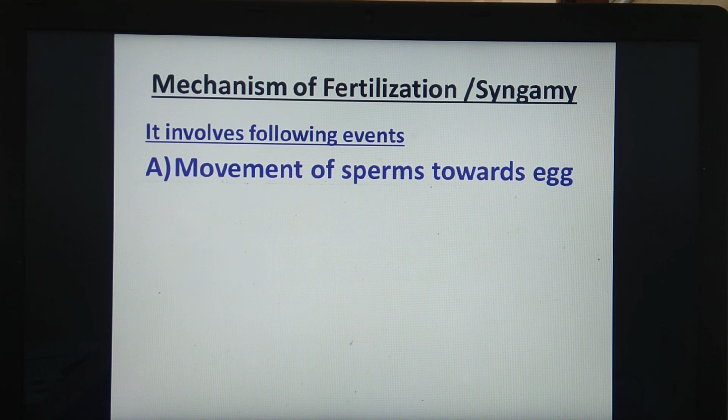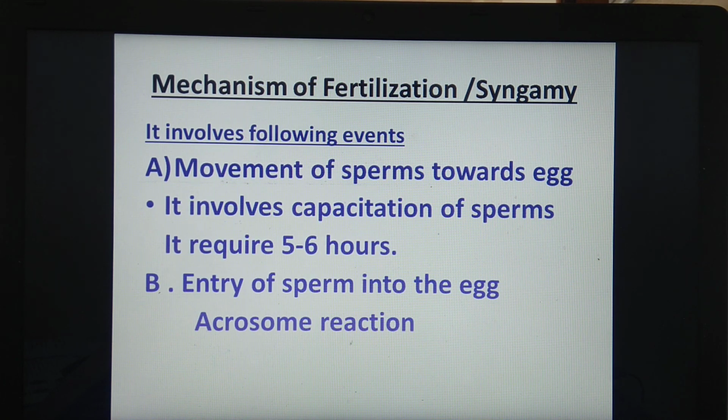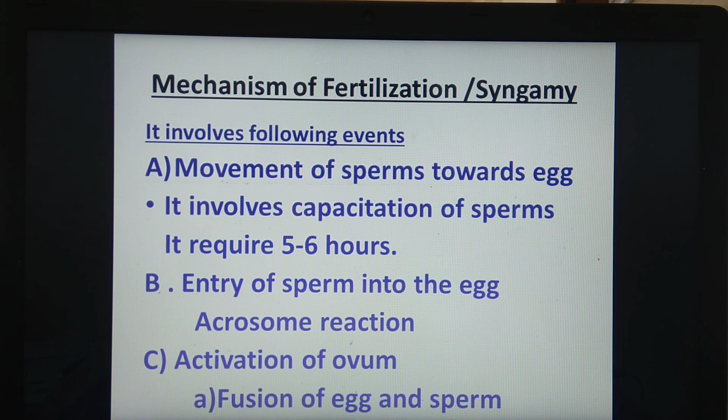First point, movement of sperm towards the egg, that means from the vagina up to the ampulla of the fallopian tube, which involves capacitation of sperms and requires 5 to 6 hours for completion. We have seen details before. Then entry of sperm into the egg, which requires the acrosome reaction. And third, activation of the ovum, which involves fusion of egg and sperm. Okay, so this is all about the mechanism of fertilization.